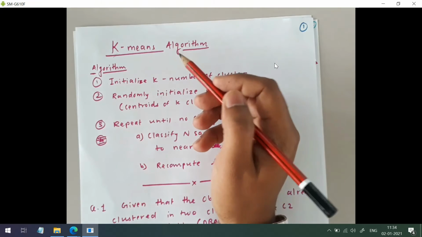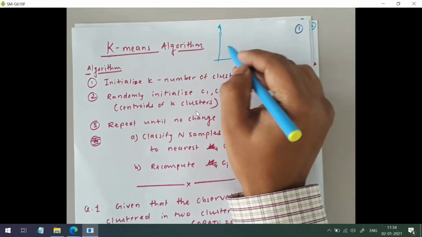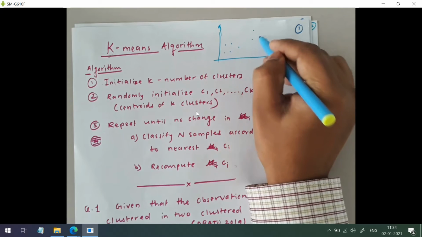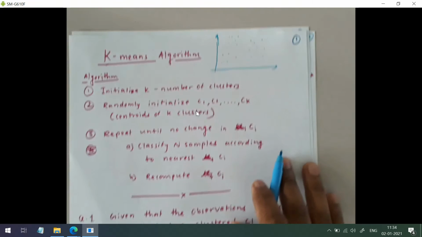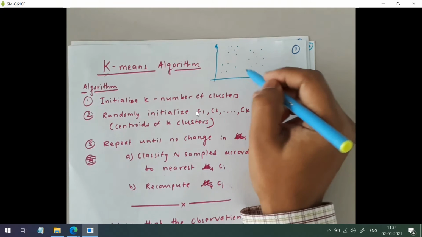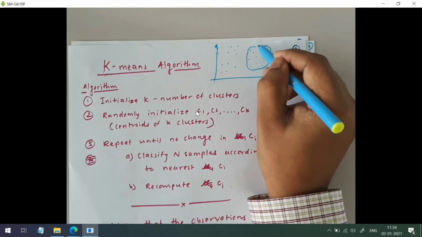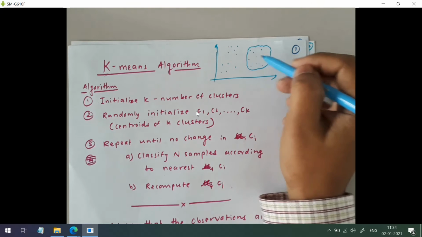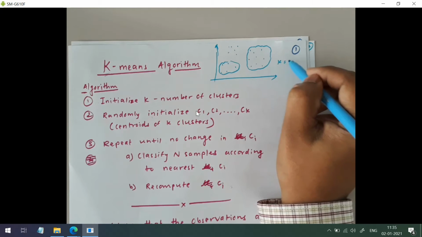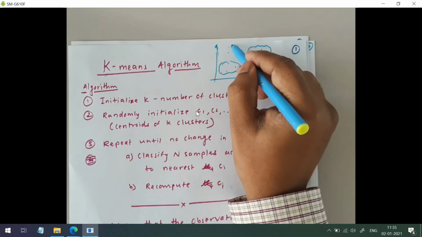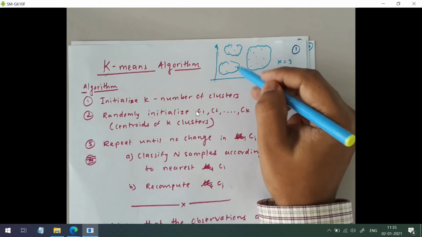So what happens in clustering? If you plot the data points in the data set, you can observe different groups present in the data set, and each data point in one cluster will have some common characteristics. So if I set k equals 3 for this data set, at the end of this clustering algorithm I can get these 3 clusters.